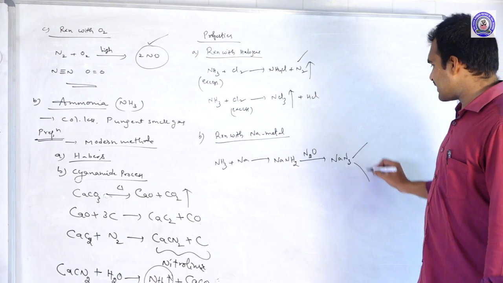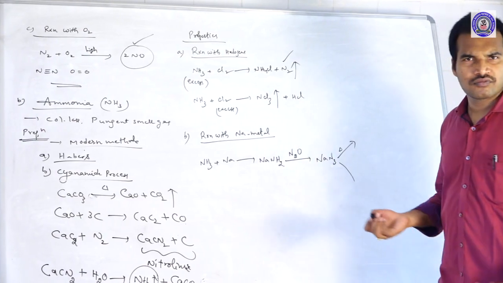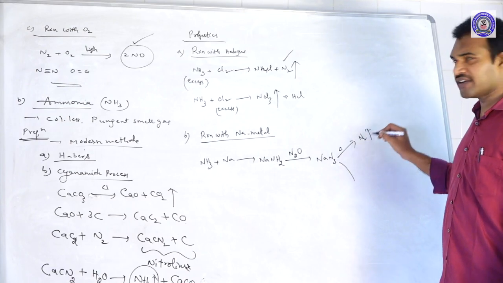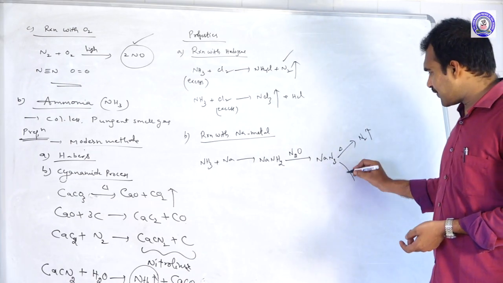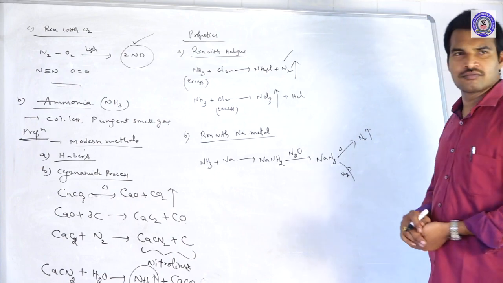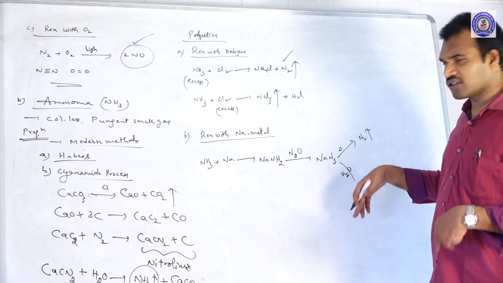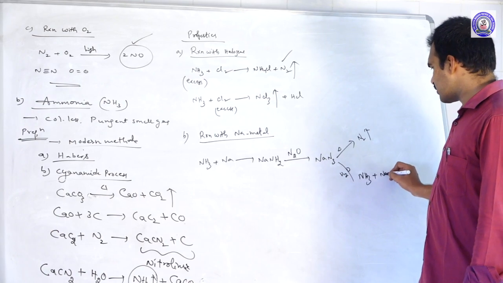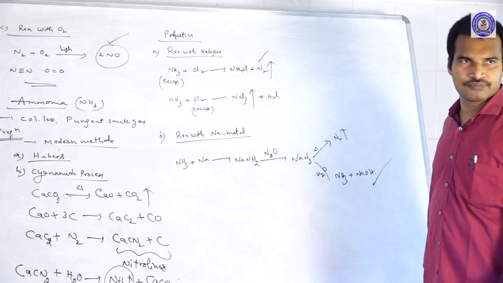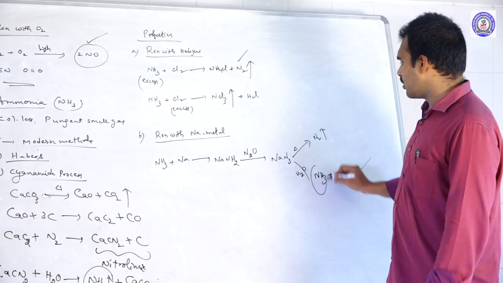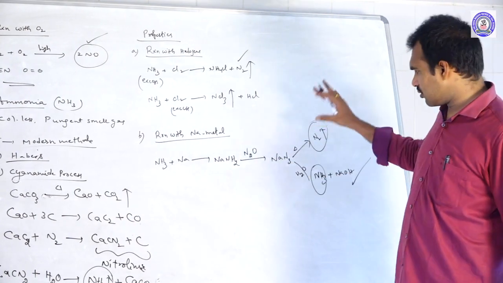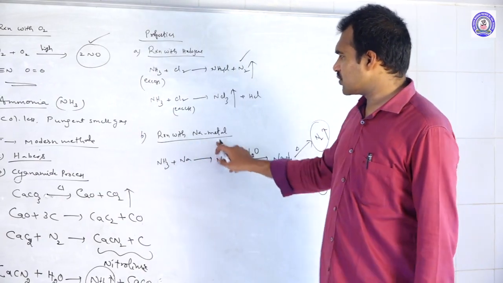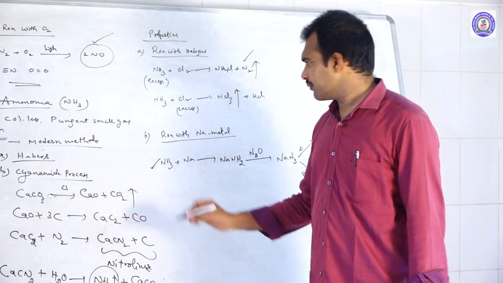And this sodium azide on heating, what will happen? Sodium azide on heating will liberate nitrogen gas, already we discussed. And if it is hydrolyzed, on hydrolysis we will get ammonia plus NaOH. So it completely depends on the way of writing the equation. That is why reaction with sodium metal is one of the important reactions.